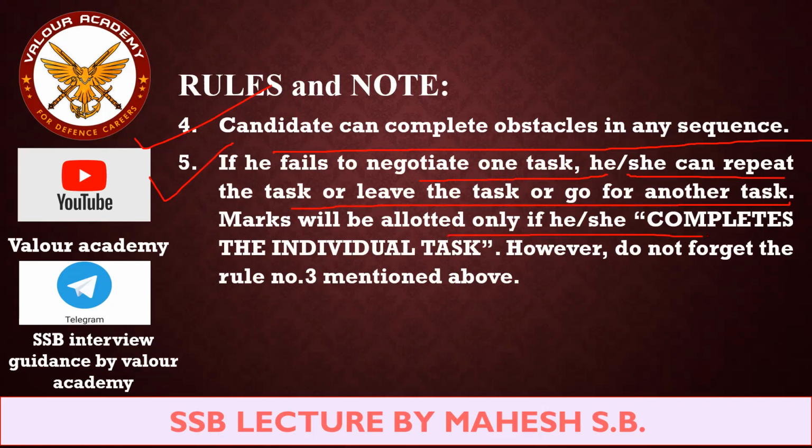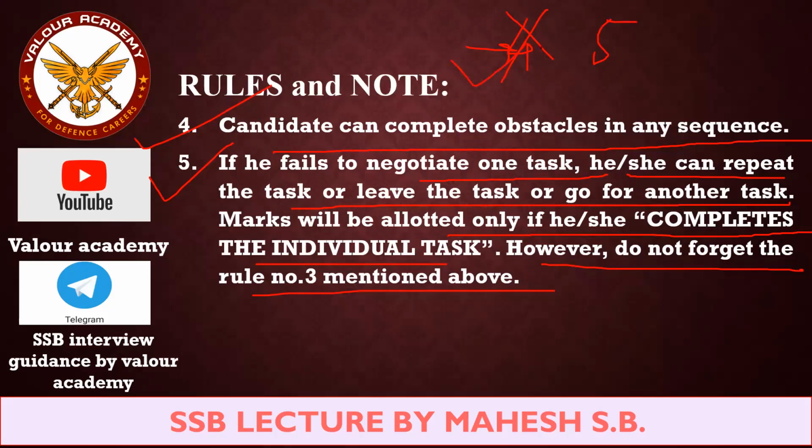Marks will be allotted only if he or she completes the individual task. However, do not forget rule number 3 mentioned above. What is the meaning of this? Suppose you are negotiating obstacle number 4 and you are continuously trying but unable to cross it. What you will do is leave that obstacle as it is and start negotiating the 5th or any other obstacle. Later on you can complete obstacle number 4, but you have to finish all the obstacles in order to repeat any other obstacle. Getting my point? So if you fail to negotiate any obstacle, you can repeat it, but if you successfully complete that obstacle, you cannot repeat it unless and until you have finished all the other obstacles.